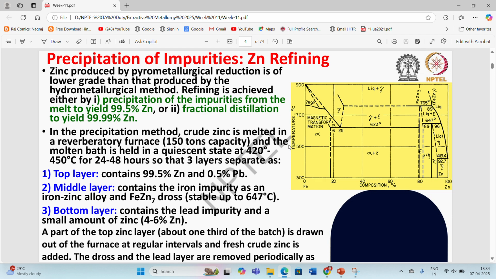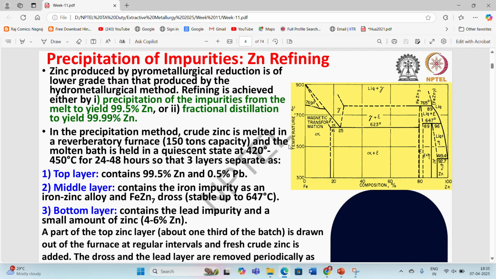Generally, when we produce zinc with the help of pyrometallurgical operations, it is done with the help of the imperial smelting process. Whatever zinc we produce with the pyrometallurgical operation with the help of that imperial smelting process is of lower grade than that produced by the hydrometallurgical methods. So refining is necessary to achieve a desired grade for zinc metal which can be reused in further applications. So we can achieve this refining via two different processes in case of zinc refining.